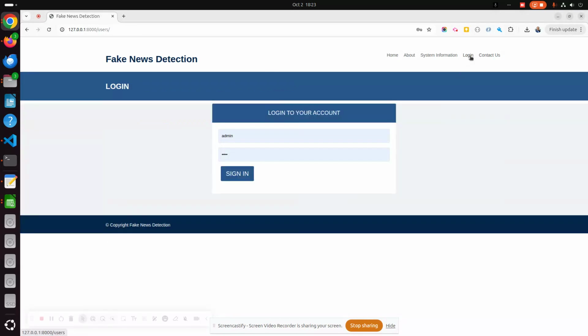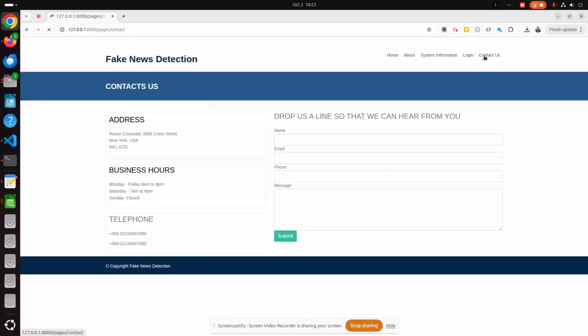This is the login page, a database-driven login page where the user will enter the user ID and password, and after that it will check using the database information and say whether the login ID is correct or not. This is a contact us page, a static contact us page with nothing dynamic on it. All things are static, and we are not sending any type of email or SMS from this page.